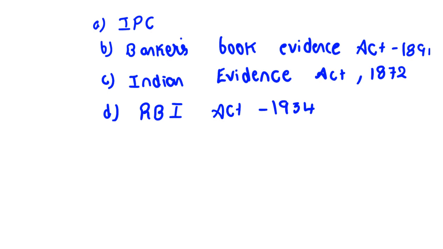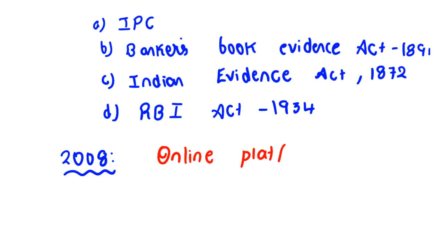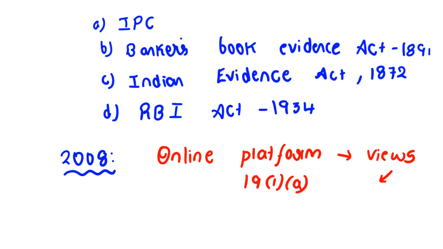So in this way, government has come with the IT Act 2000, and the most important one happened in 2008. Sir, what happened in 2008? Government thought these measures were not sufficient to control cyber crimes. What happened? People are using the online platforms to express their views. Sir, expressing views comes under Article 19, Clause 1, Clause A. Yes, you are right. Article 19(1)(a) provides you the freedom of speech and expression.